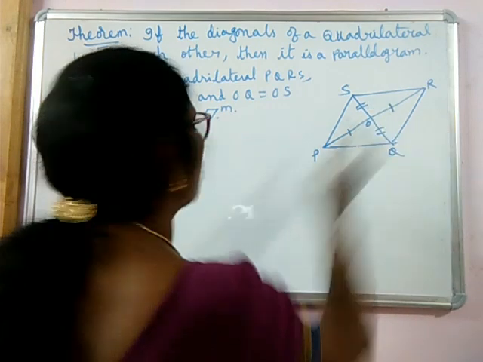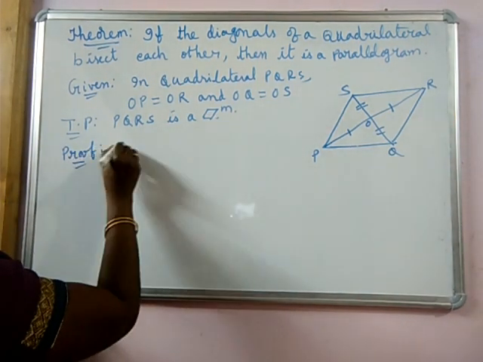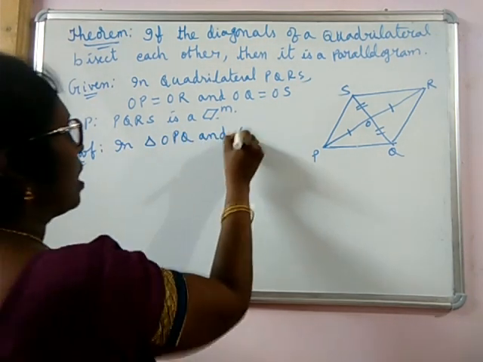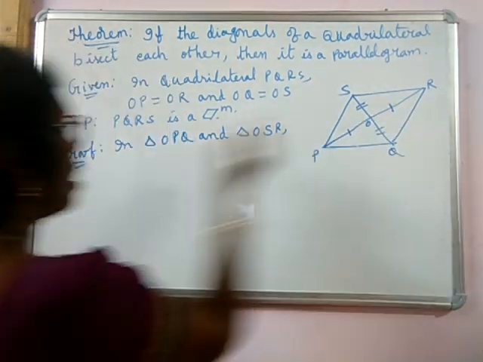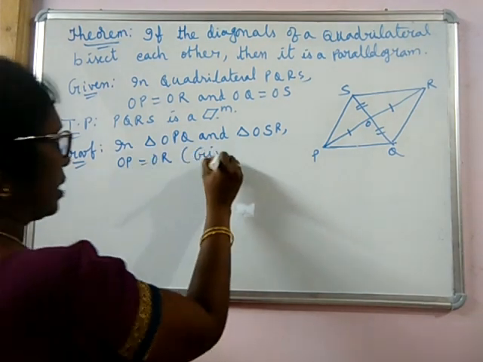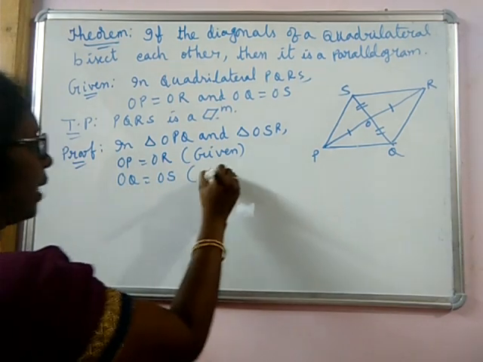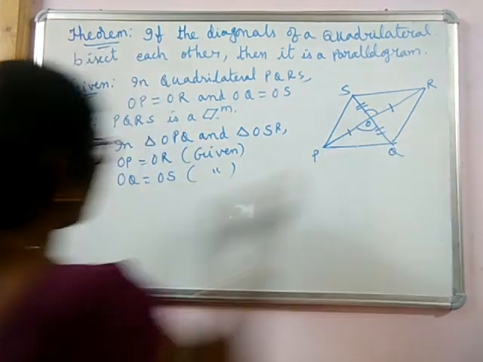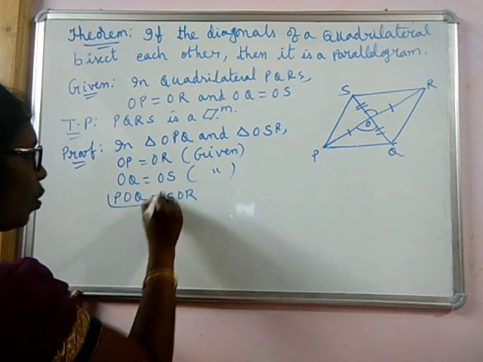Let us make these two triangles congruent. In triangle OPQ and triangle OSR, it is given that OP is equal to OR, and also OQ is equal to OS, that is also given. And we know that angle POQ is equal to angle SOR.